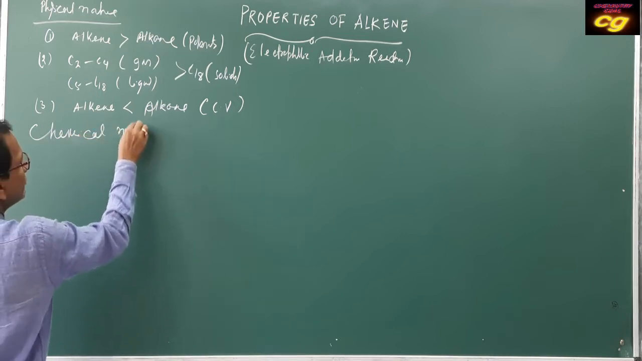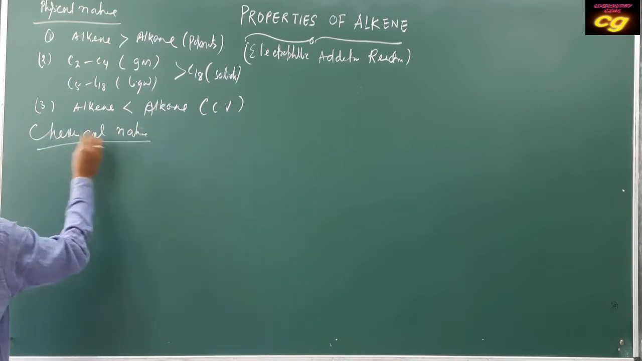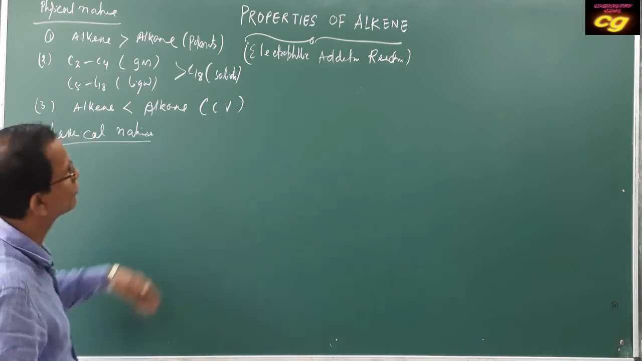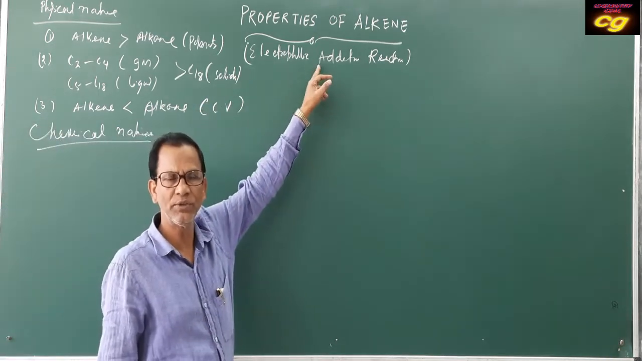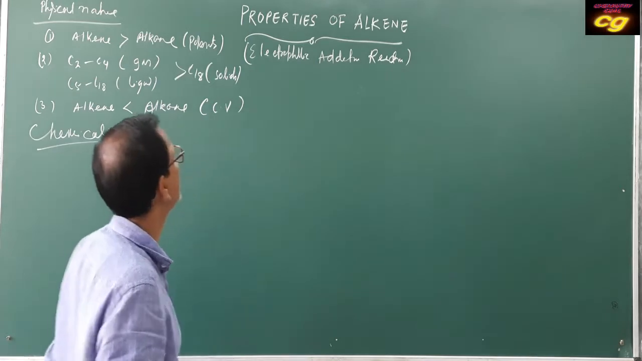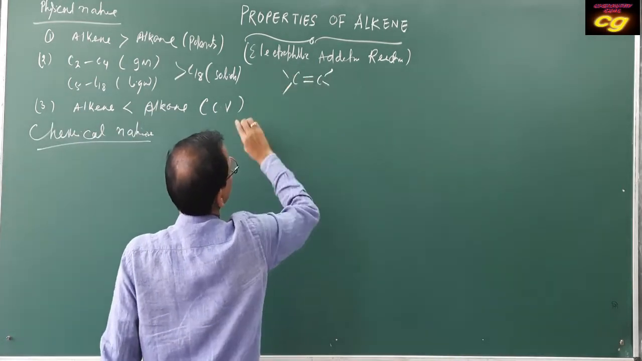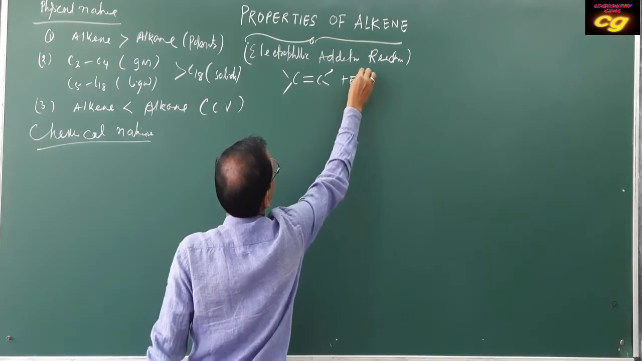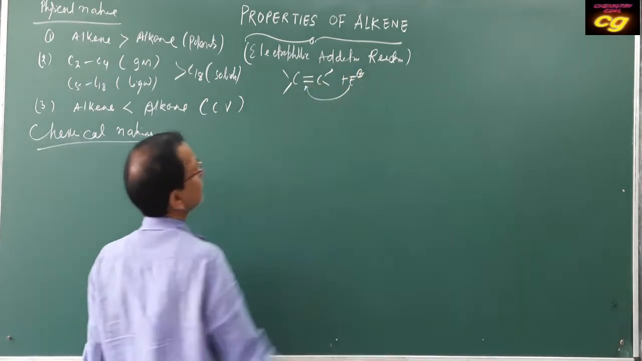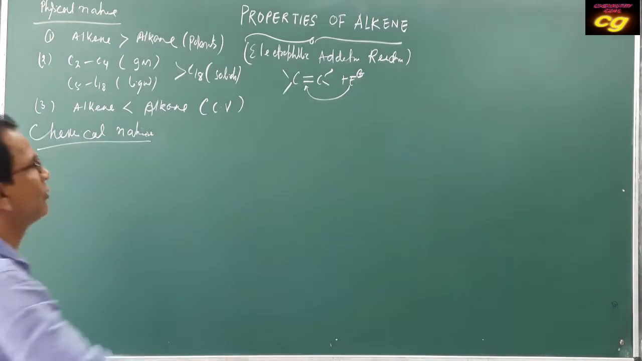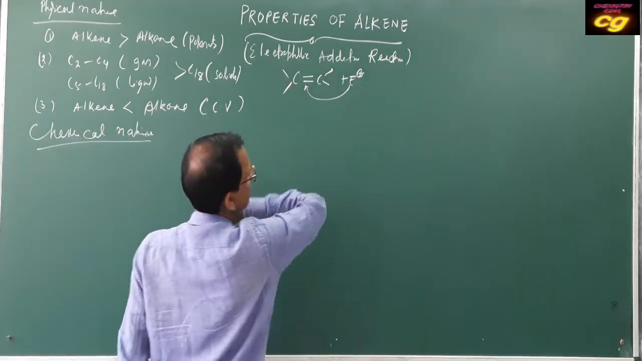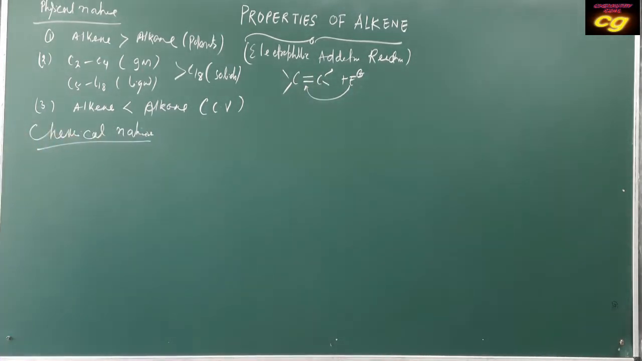Chemical nature: I have already told you that alkene shows electrophilic addition reactions because it has a pi bond. That's why the electrophile attacks the pi bond, so it shows electrophilic addition reaction. This is the main concept. What are the electrophilic addition reactions?